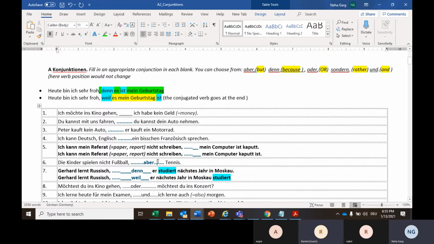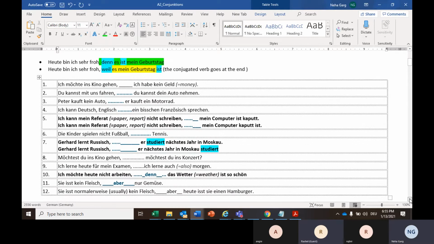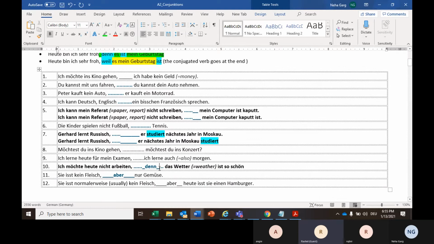Ich kann Deutsch, Englisch und ein bisschen Französisch sprechen. I can speak German, English, and a little bit of French. Sehr schön. It's simple. Next sentence.